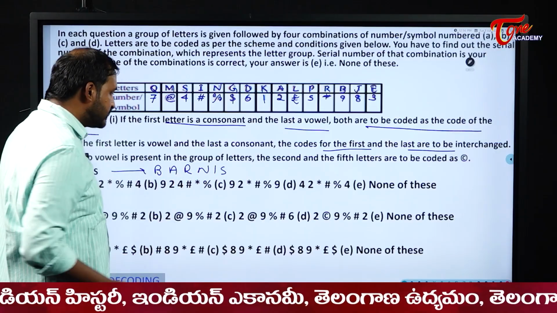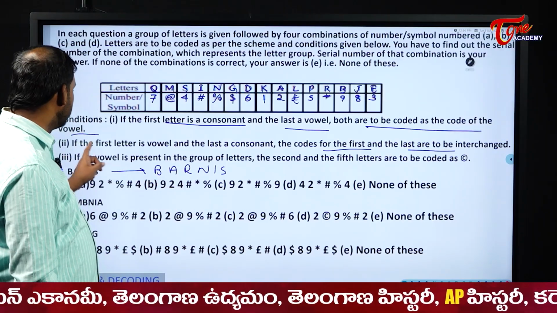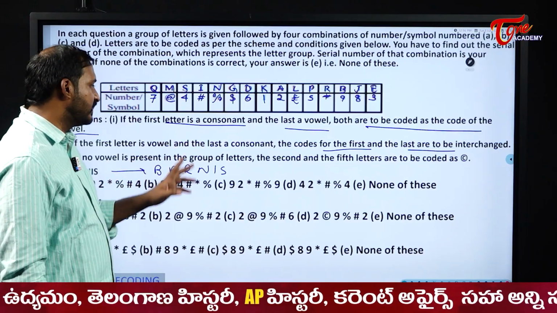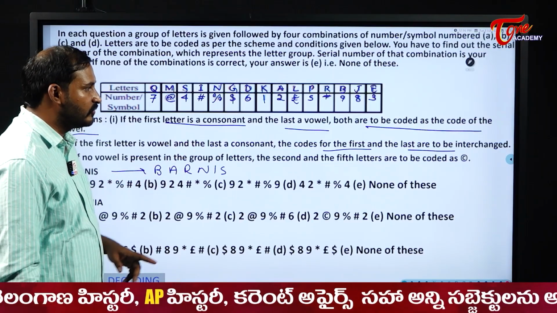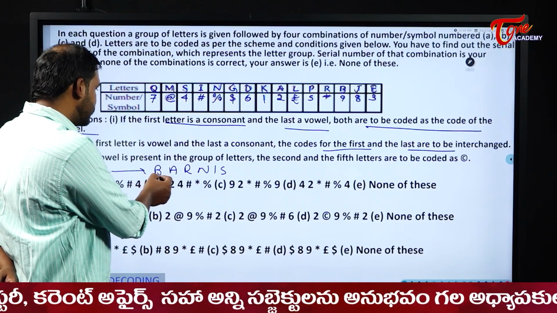BARNIS. In this, which condition suits for this one? Tell me. First is consonant, last is consonant. If the first letter is vowel, if no vowel is present in the group, then the second and fifth letters are to be coded as C. Now see here, students. Is there any condition which is satisfying this one?